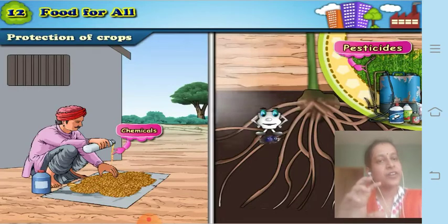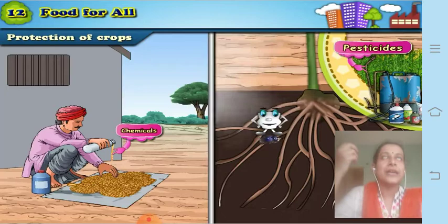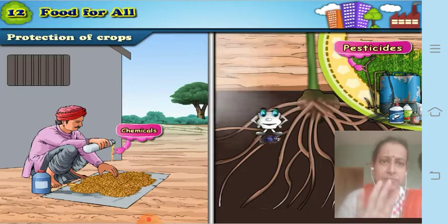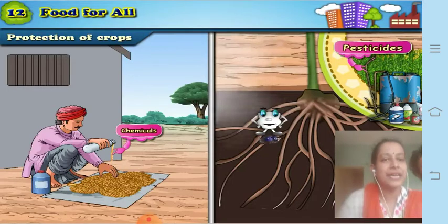After harvesting, the farmer has to thresh. Threshing means removing the cover of the grains. Once the threshing is done, the cover, which is called the chaff, is removed from the grains by winnowing. You might have seen some farmers just take the grains like this and do this, so that the air removes all the cover of the grains. That is called winnowing. Now the grain is ready to be stored, and ready to be taken to the market.